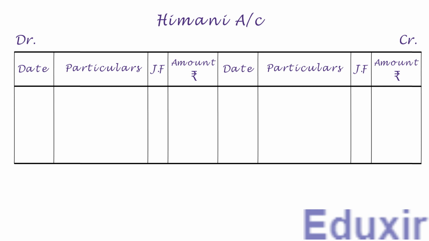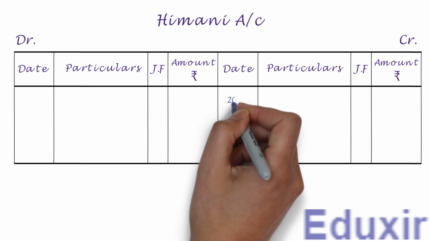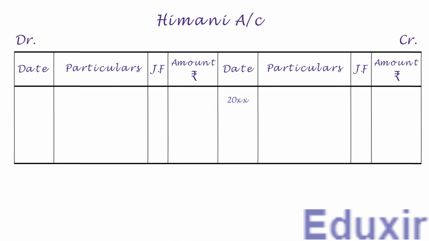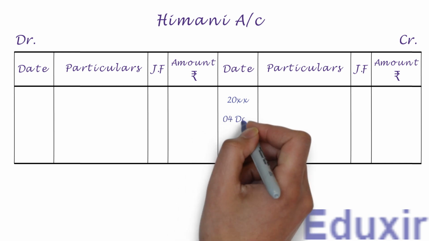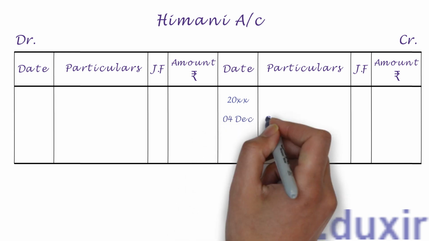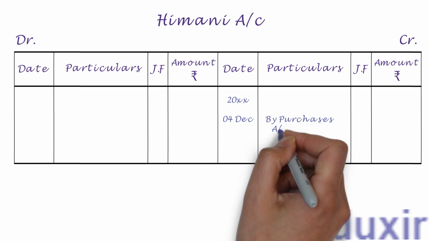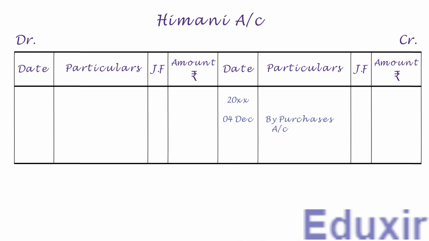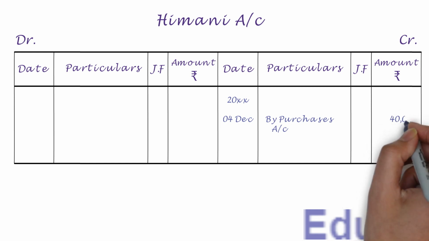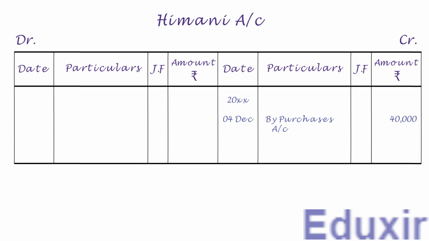Now on the credit side, let us first write the year in the date column. Let us now write the date. We need to write by purchases account into the particulars column. Let us write the credit amount of 40,000 rupees into the amount column. That completes the posting of this journal entry into Himani account. Let us now take up the next entry.